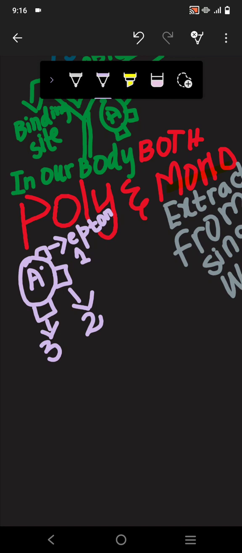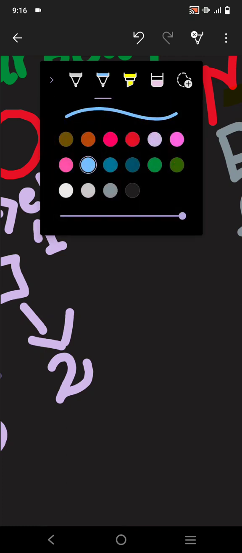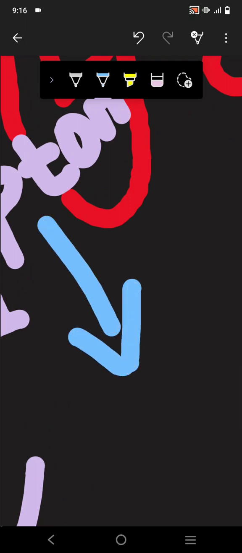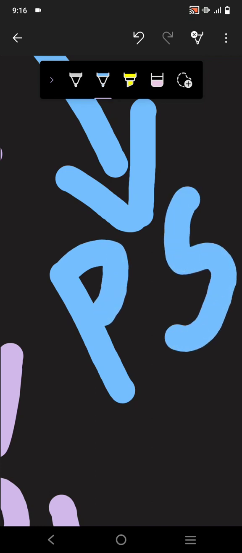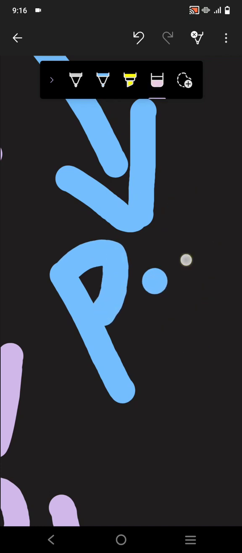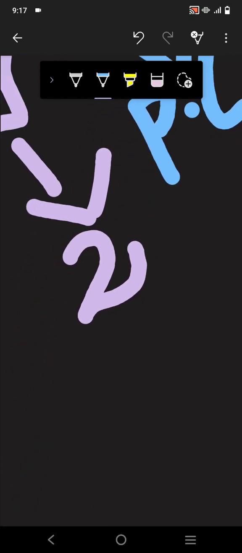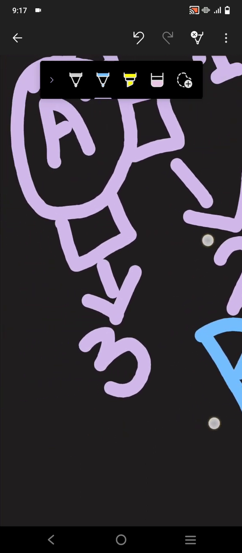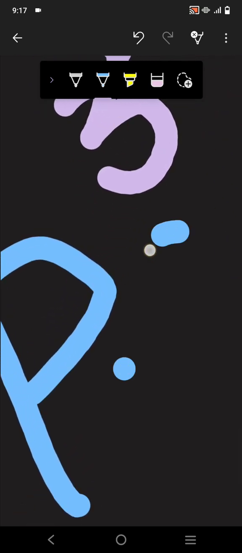Why is a single plasma cell attached? Because we know that the plasma cell is for making the antibody. So here I'm writing PS, plasma cell. At this epitope 1 the plasma cell is attached. Then for the next epitope there will be another plasma cell. Here another plasma cell is attached. Here at epitope 3 a plasma cell is attached.